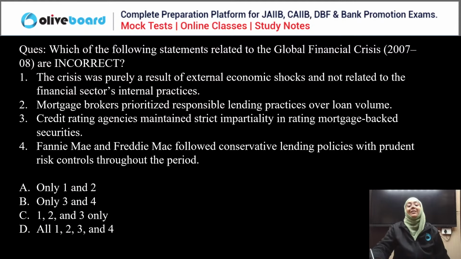Next question. Which of the following statements regarding the global financial crisis of 2007-08 is incorrect? The crisis was purely a result of external economic shock and not related to the financial sector's internal practices. Mortgage brokers prioritize responsible lending practices over loan volume. Credit rating agencies maintain strict impartiality in rating mortgage-backed securities. Fannie Mae and Freddie Mac followed conservative lending policies with prudent risk control throughout the period. We have to choose the incorrect statement.